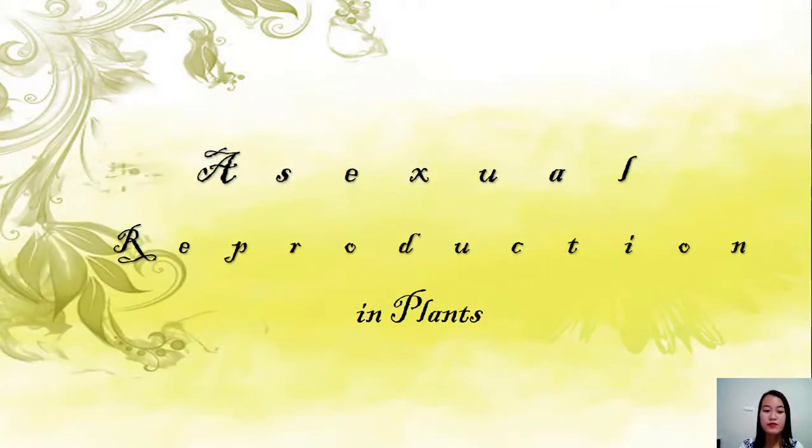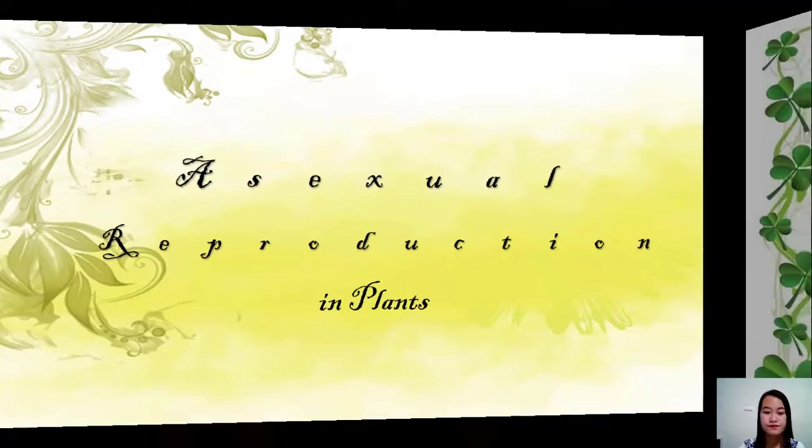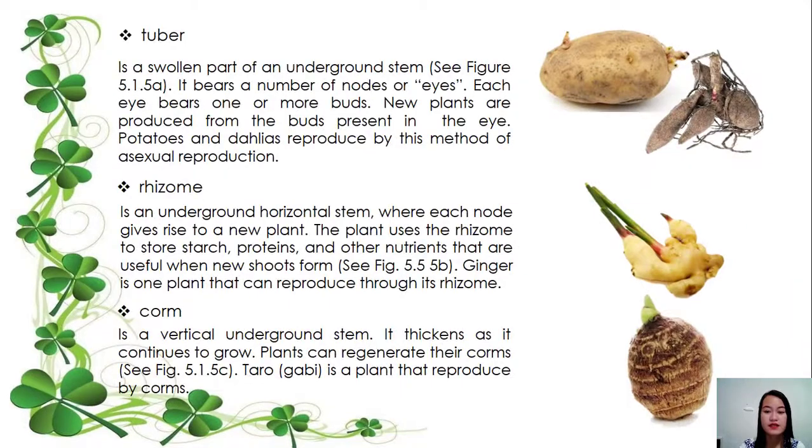Okay, so asexual reproduction in plants. Okay, so number 1 we have the tuber. So what is tuber class? This is a swollen part of an underground stem. It bears a number of nodes or eyes. Each eye bears one or more buds, and new plants are produced from the buds present in the eye. Potatoes and dahlias reproduce by this method of asexual reproduction.